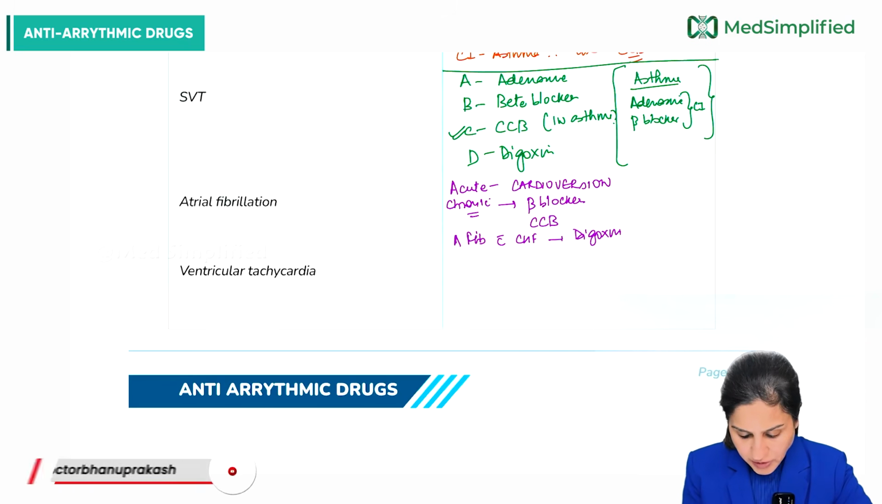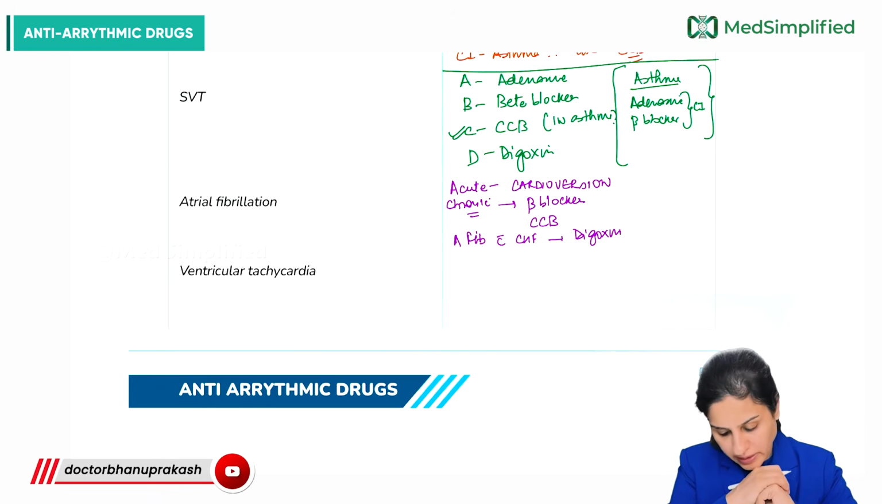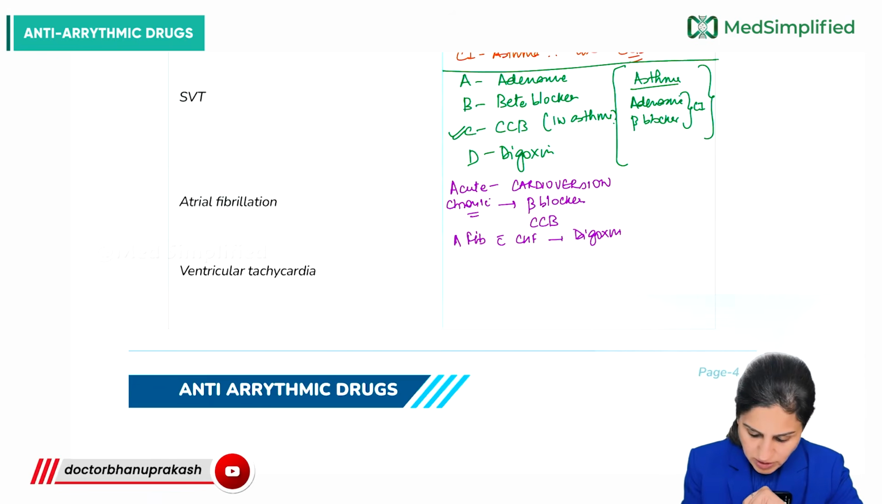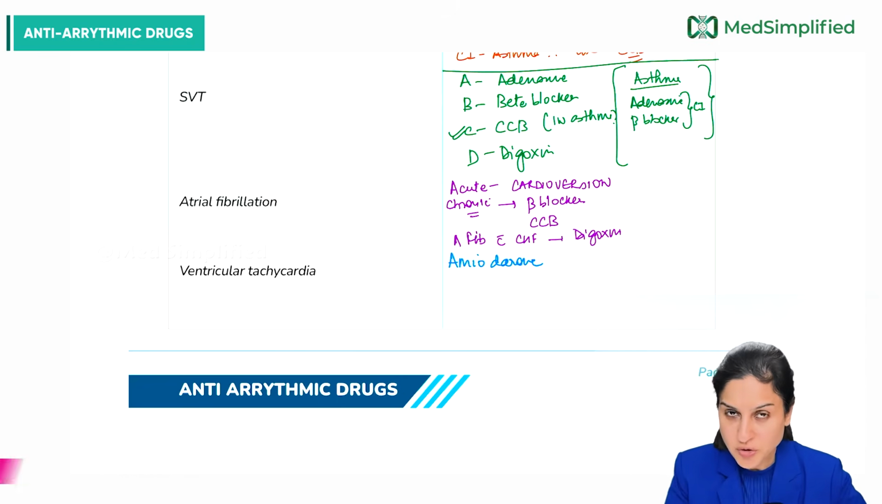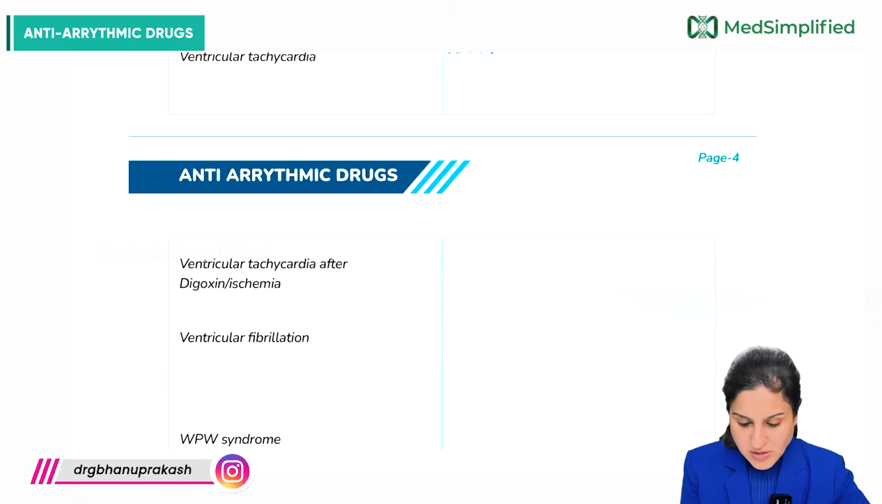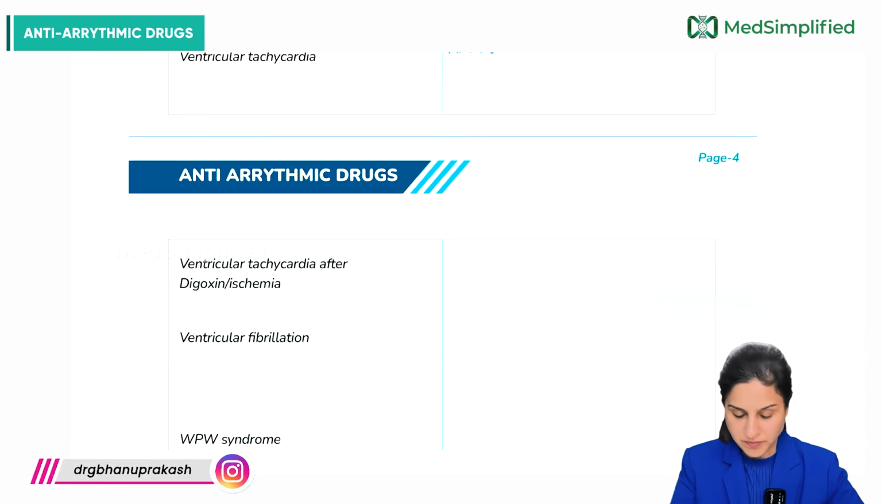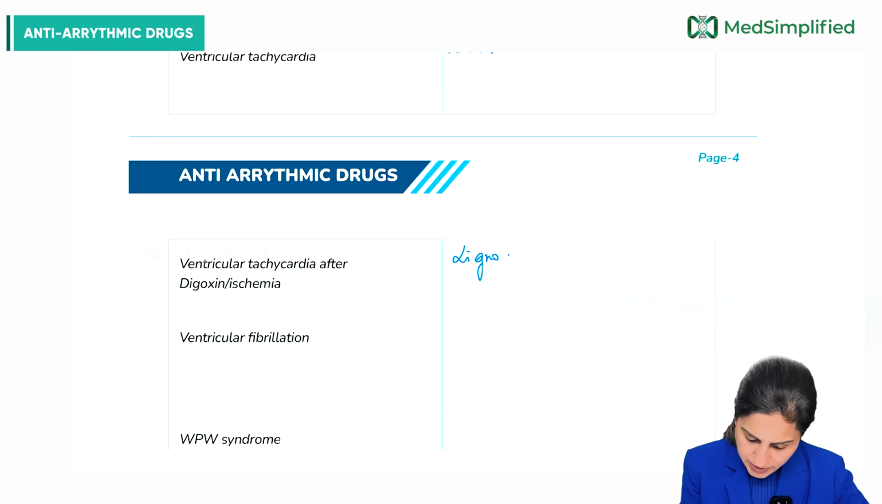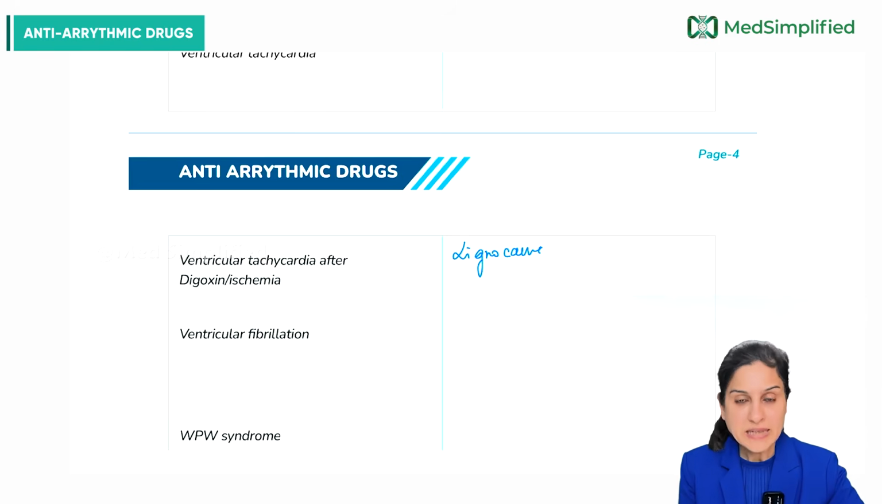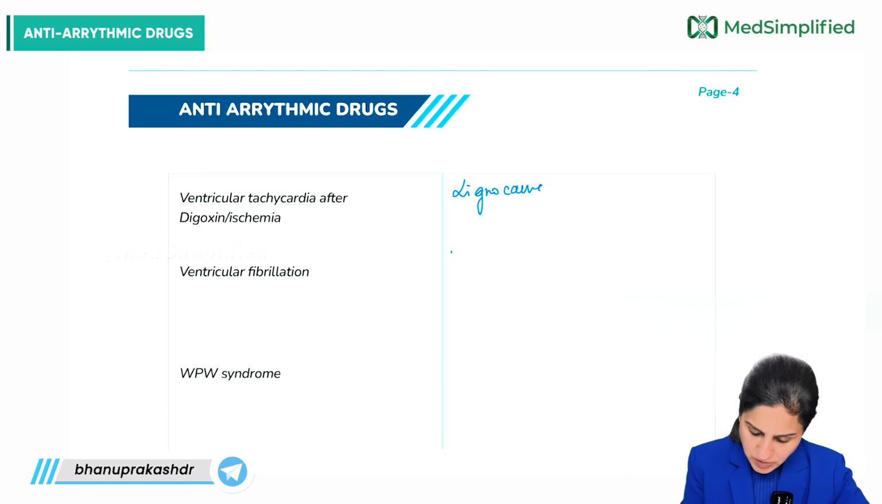Now, ventricular tachycardia. What is important for us to know is that the drug of choice here is, or we prefer rather to give, amiodarone. But in case of ventricular tachycardia associated with digoxin, there the drug of choice is lignocaine, the most effective drug here. Ventricular fibrillation, here we have to do defibrillation.